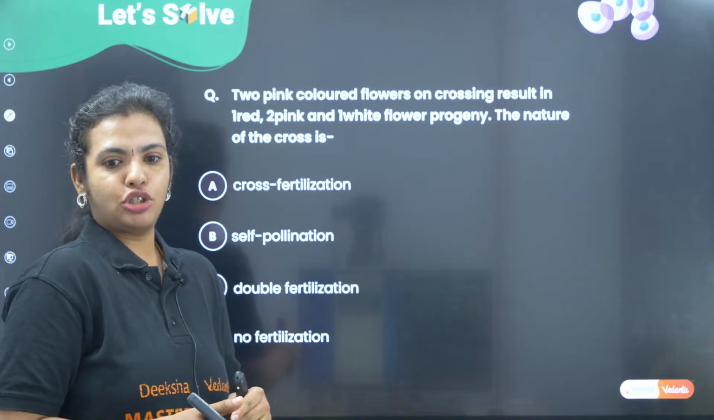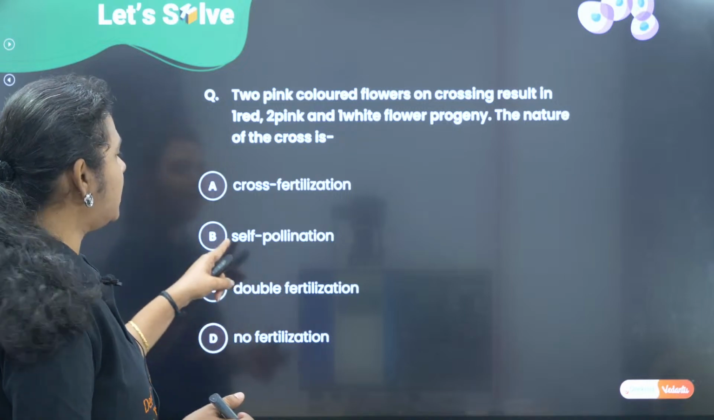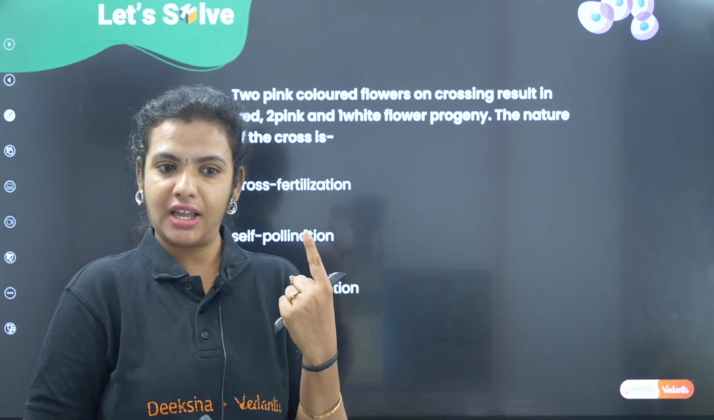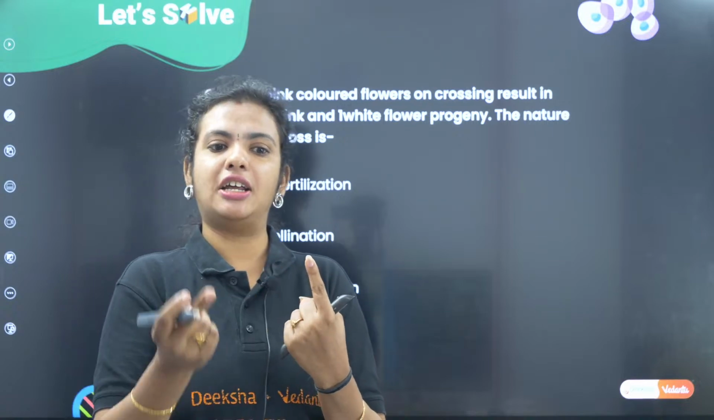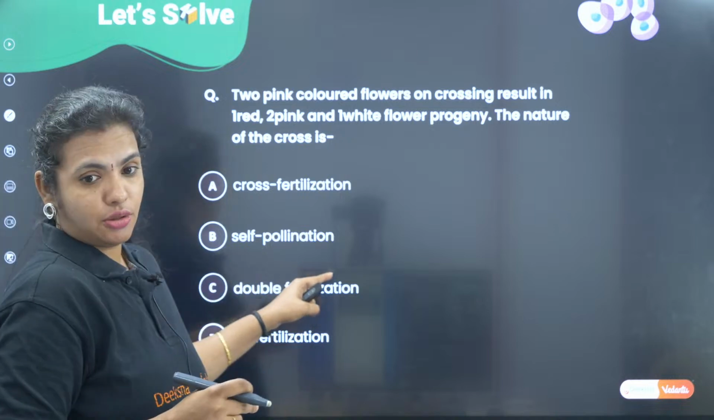Okay. Pushpa has given B here. I think she is the only one who has answered. What is self-pollination? Self-pollination means male and female parts are present in the same organism. Correct? And they undergo inbreeding, pollination by themselves. That is self-pollination, Pushpa.